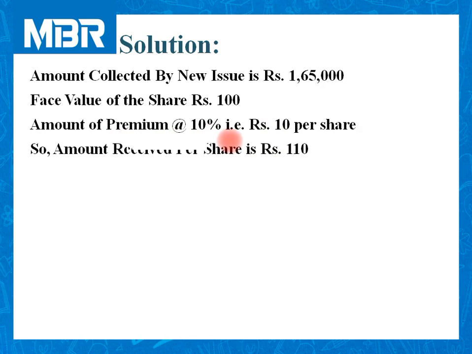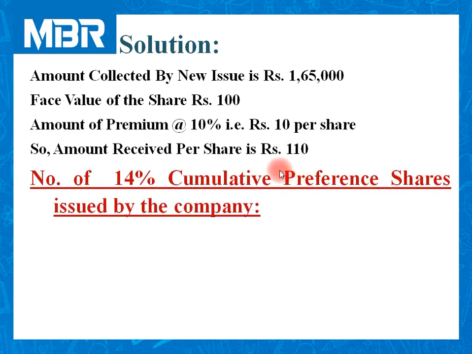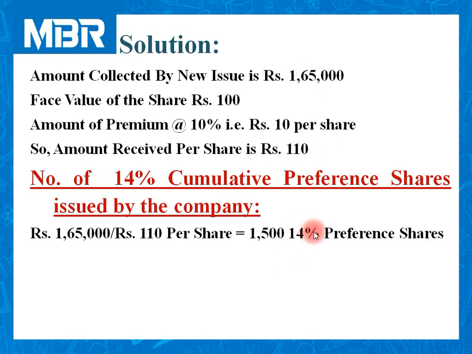It means when we issue the shares, we have to receive rupees 110 per share: 100 rupees for the capital part, 10 rupees for the premium part. 100 plus 10 is equal to 110. Now, the total amount to be collected by the company is 1,65,000. Per share we can collect 110.